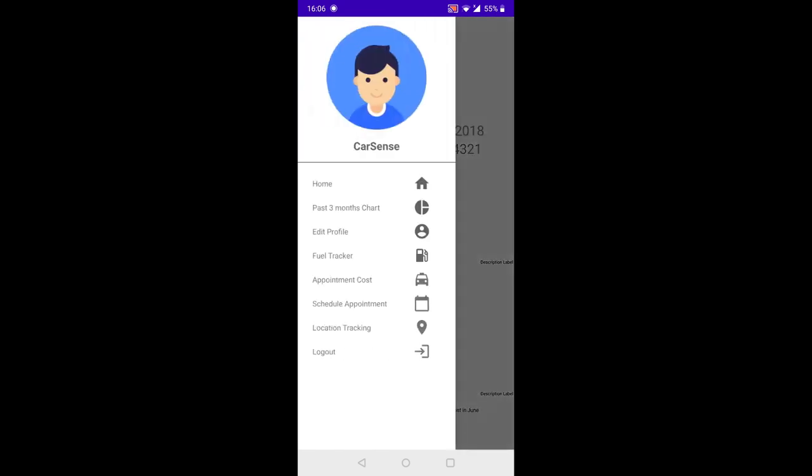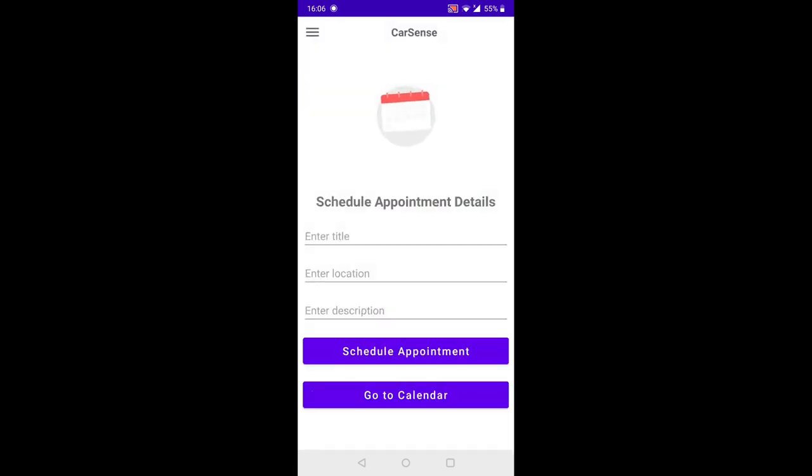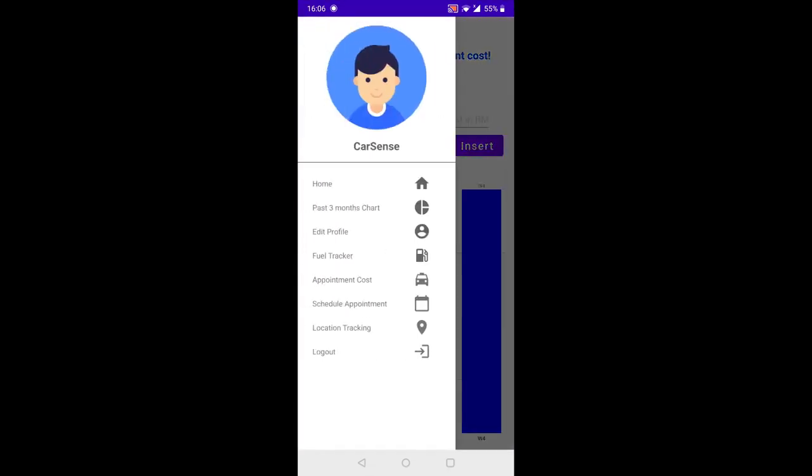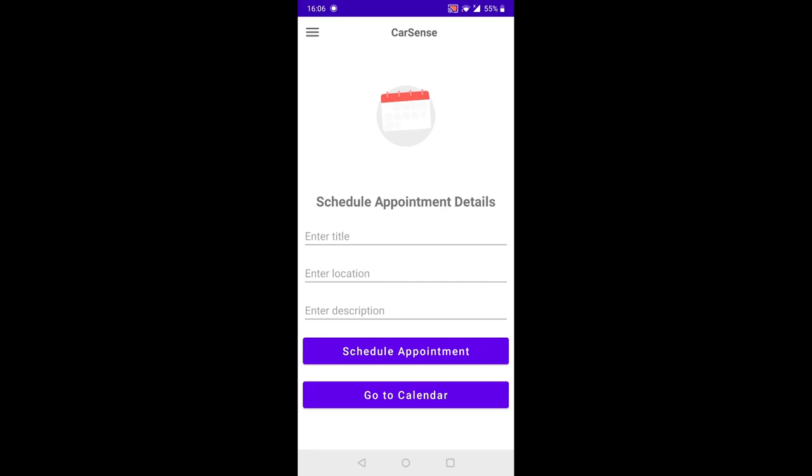So this is my scheduling appointment details. Basically, this is after the appointment cost, which is shown earlier here. So scheduling appointment details, this one is to allow users to schedule appointments, and it is actually connected to the default calendar application of the user's device. So as you can see here, there is title, location, description. So of course, again, to prevent bugs and give out error messages, let's say users click schedule appointment, okay, cannot, right? Because you have to fill in data before exporting the data into my calendar.